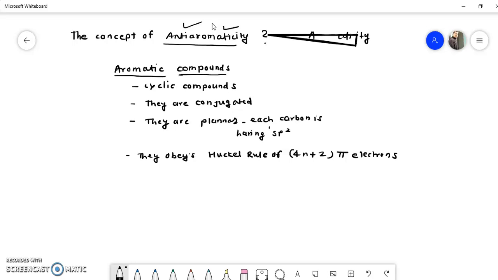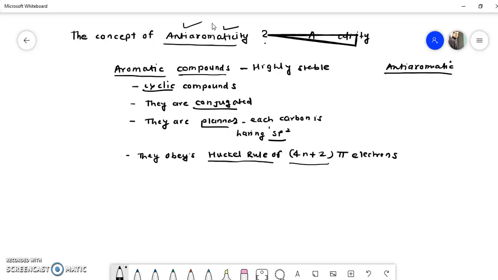Aromatic compounds are highly stable because they have very low energy due to all these criteria. So they are cyclic, they are conjugated, they are planar, that means each atom has sp2 hybridization, and they obey Huckel's rule of 4n plus 2 pi electrons. Now, what are anti-aromatic compounds? That we have to see.